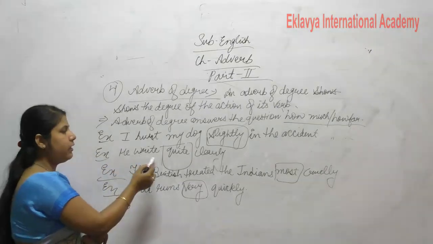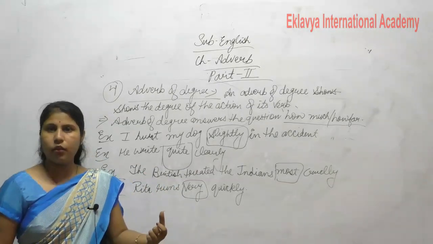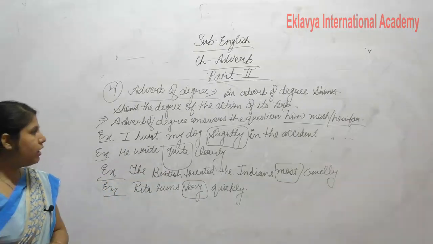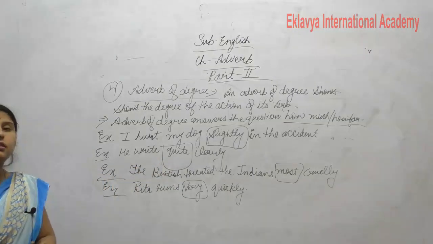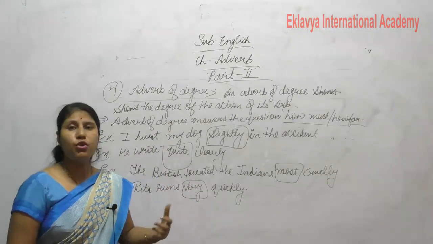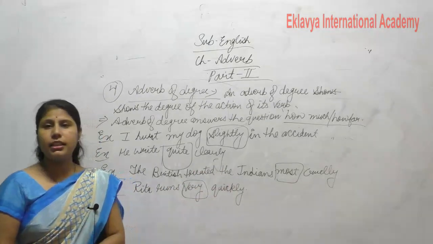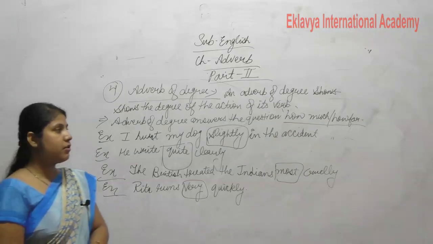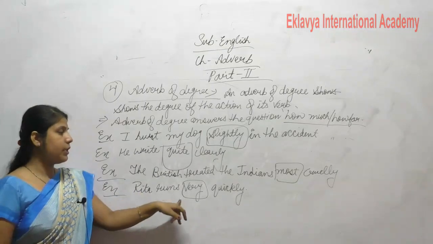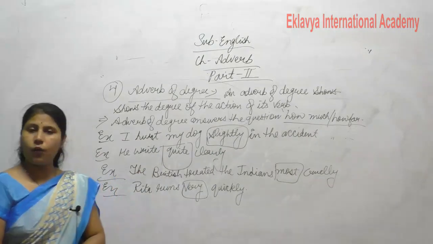Next is, he writes quite clearly. How does he write? He writes quite clearly. Quite clearly also gives the answer of how much. Next, the British treated the Indians most cruelly. How far, how much? So these are the adverbs of degree. Rita runs very quickly. How fast does she run?